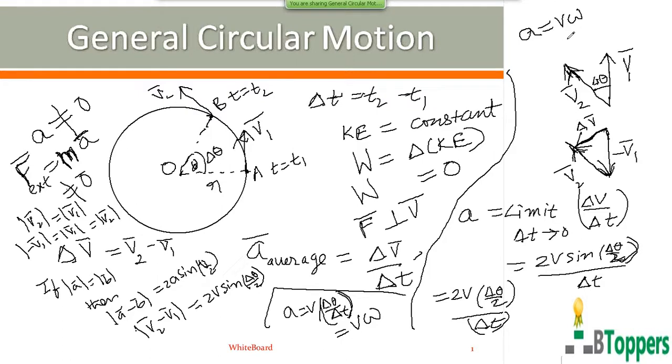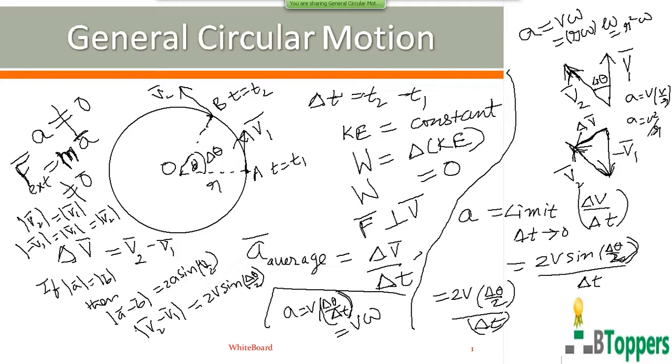So V can be written as r omega. So this you can also write as r omega squared. This can also be written as A equal to V omega. Omega can be written as V by R. So the magnitude of instantaneous acceleration is V square by R.